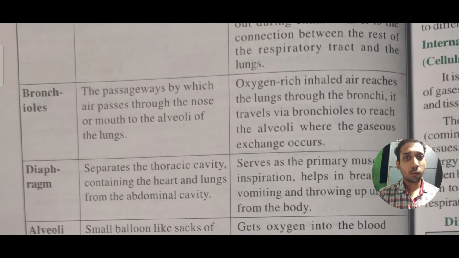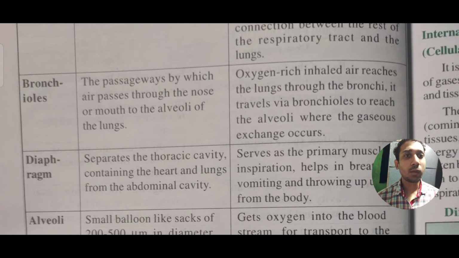So what are bronchioles? They are the passageways by which the air passes from the nose or mouth to the alveoli of the lungs. Okay, so it is a passage. As we can see, there is nothing more important in the respiratory system; all of these things act like a passage, and only the lungs are responsible for what?